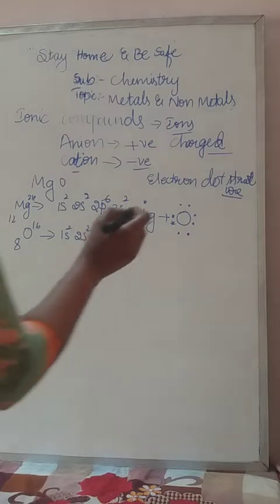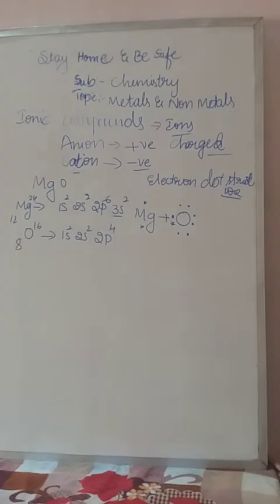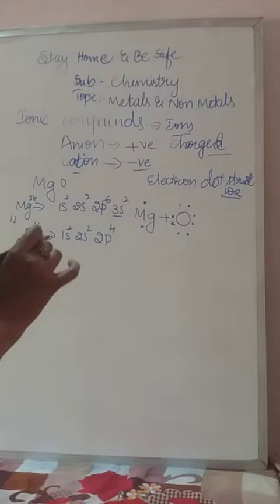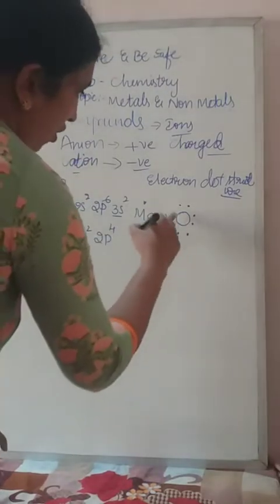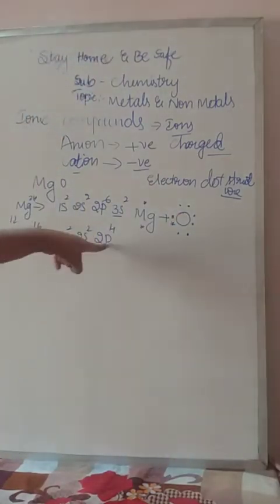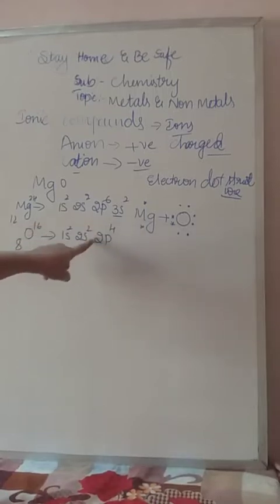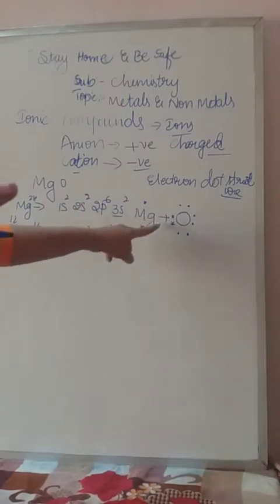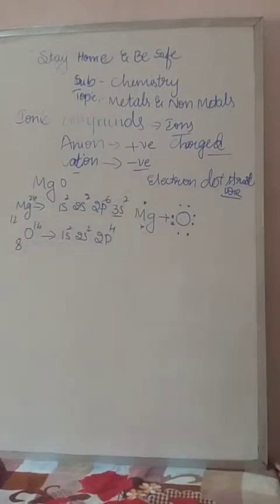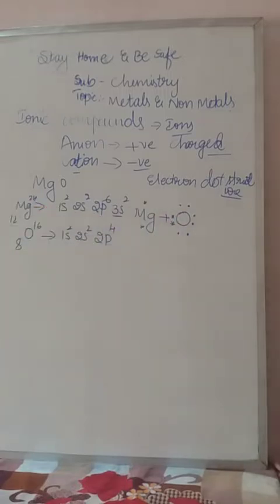So oxygen electrons I will mention as dots, and the magnesium electrons I will mention as a star, so you don't get confused. To fulfill its orbit, oxygen receives the 2 electrons, because the P orbit requires 2 electrons to be filled, since the maximum in a P orbit is 6. So those 2 electrons are received from the magnesium by which element? Oxygen. And they form a compound.